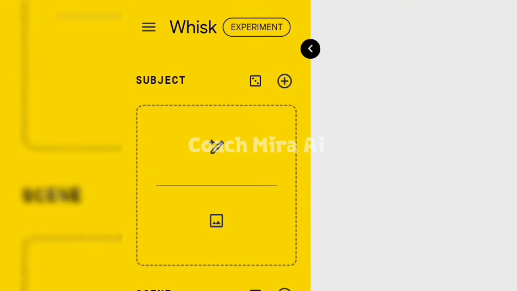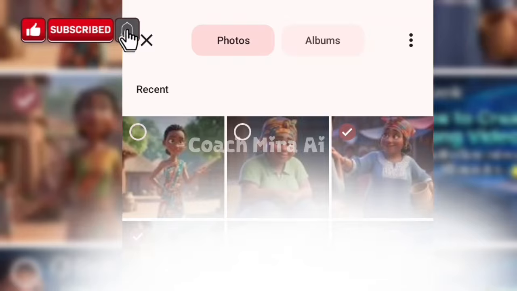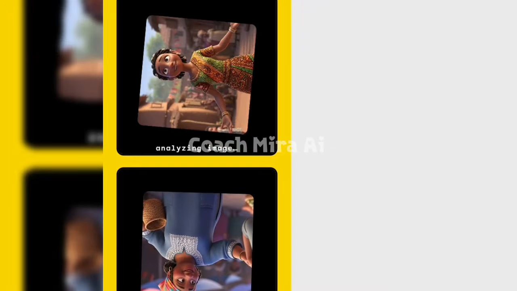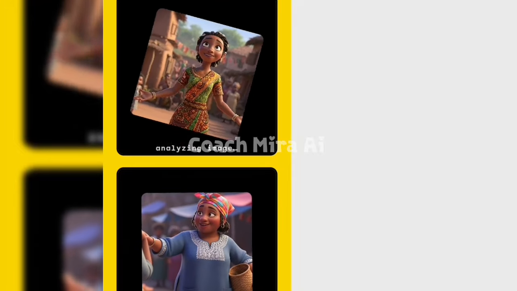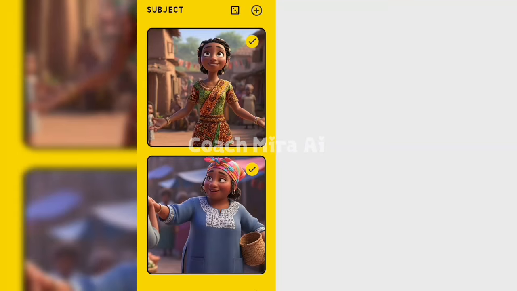I'm going to click here and select upload. Once I've selected upload, I'm going to select the images of Zainab and Amina. Alright, they are uploaded. As you can see, they are rightly uploaded.